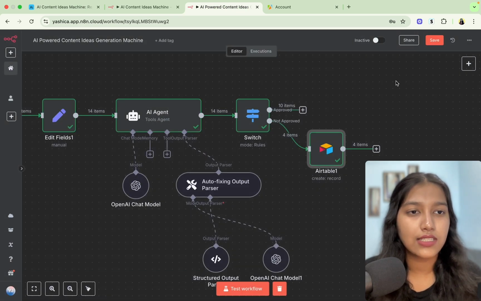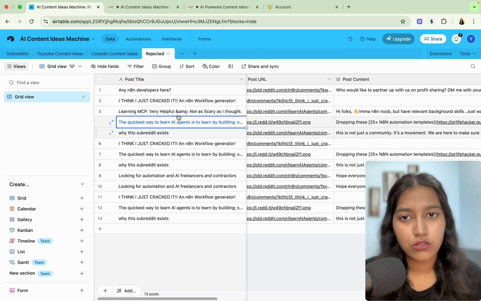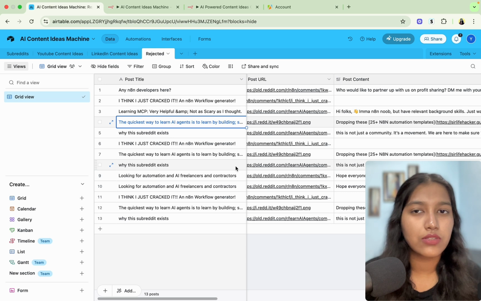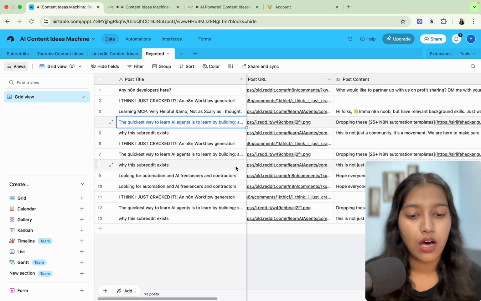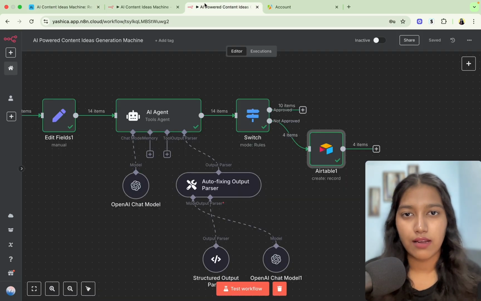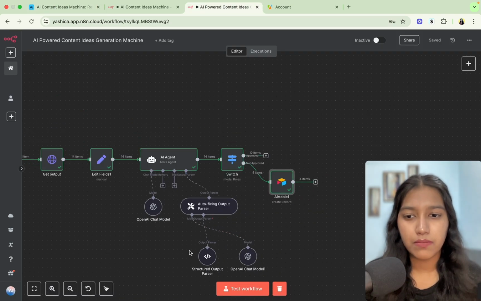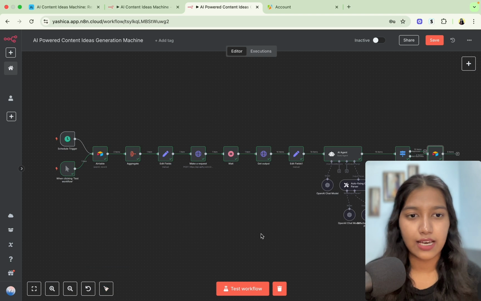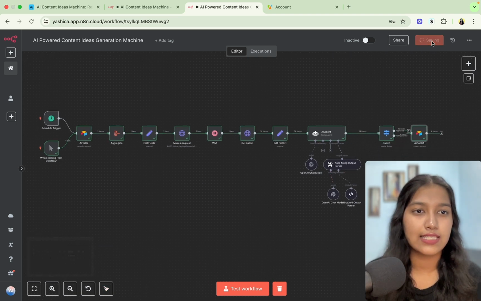Okay, so once this is done, just save it. Also, as I said, you will have access to this Airtable that you can just copy to your account so that you don't have to spend time creating this table and doing all of that. So this is looking a bit messy right now. So I'm just going to click on tidy up and I think it looks better now. So let's save it.